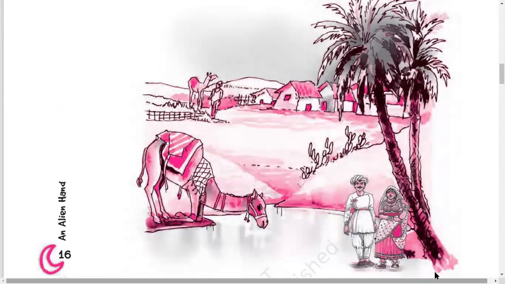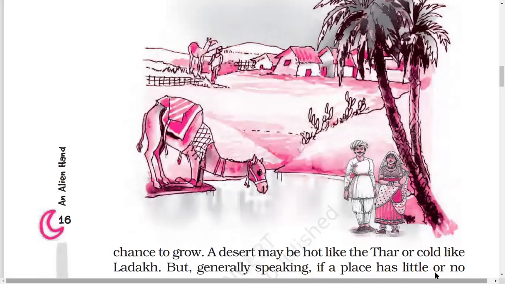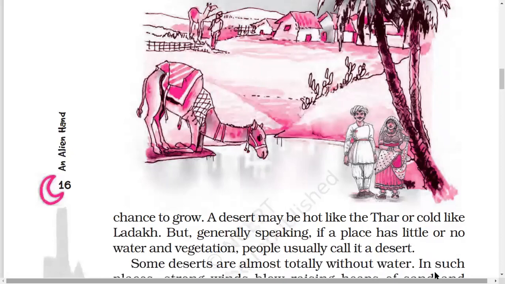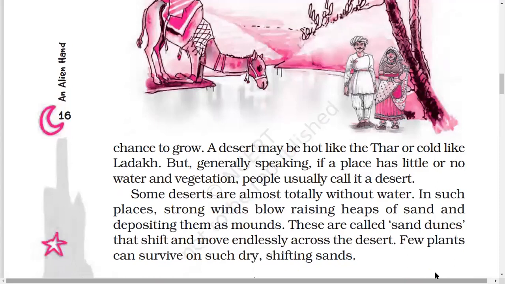This is an animal which has survived very well in the desert, and we can find that very few or scanty vegetation is found here. So yes, this is also a beautiful sight to see. So we can have chances to grow. So a few plants or trees can grow even here because there can be a spring or there can be a well.